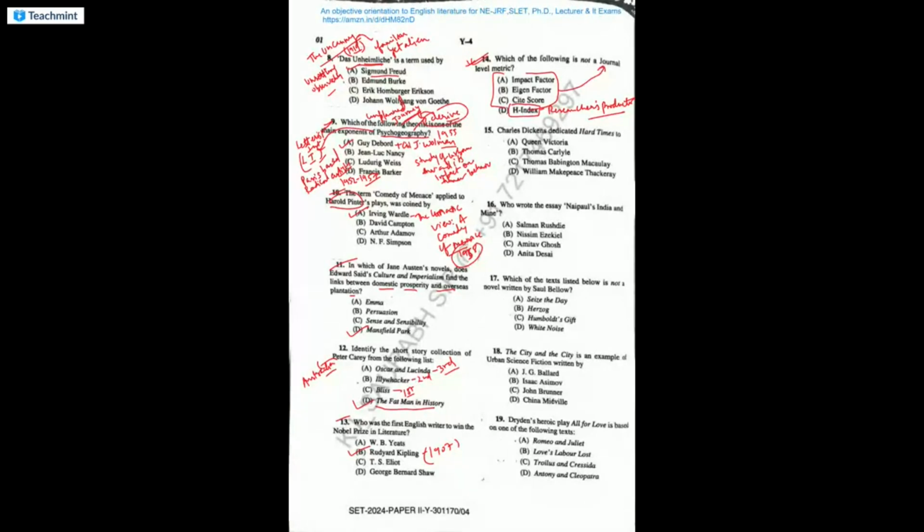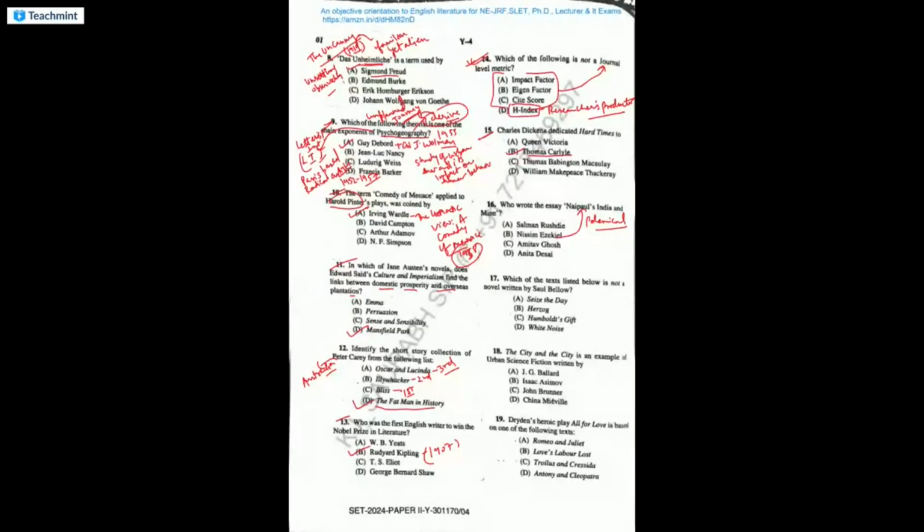Charles Dickens. This is a very important question. He dedicated Hard Times to Thomas Carlyle. Okay. Who wrote the essay Naipaul, India in Mind? It's a very important essay. It's a polemical essay, that means an attacking essay on V.S. Naipaul's Indian views. So it's written by Nissim Ezekiel.